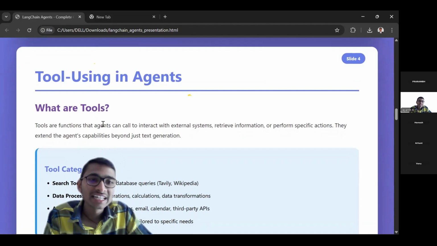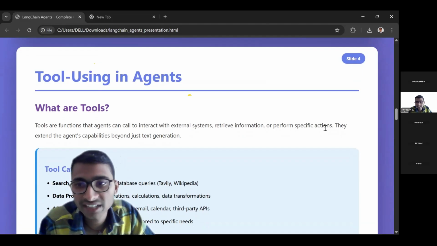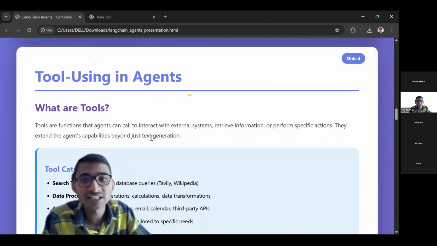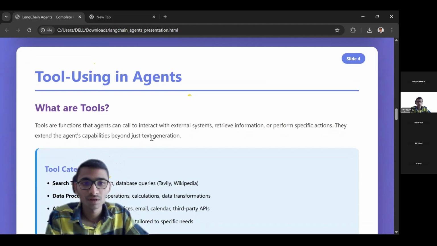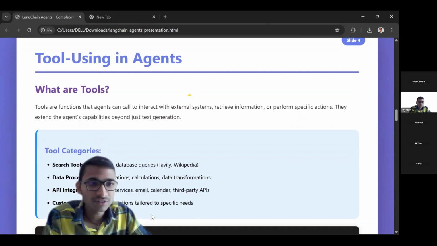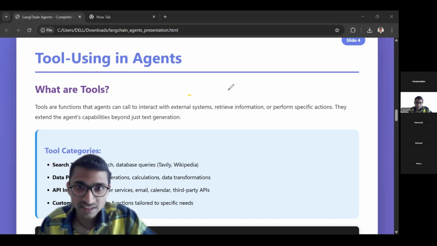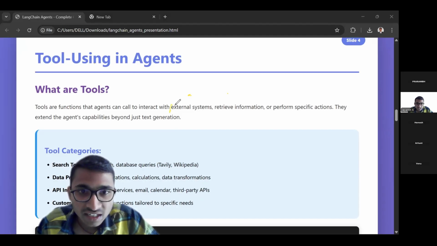Tools are functions that the agents can call to interact with external systems, retrieve information, and perform specific actions. They extend the agent's capabilities beyond just text generation. These are very, very crucial to understand, because every component is unique to build the complete LLM application, the agentic application. Every part is crucial here. Now, what are tools? External systems.